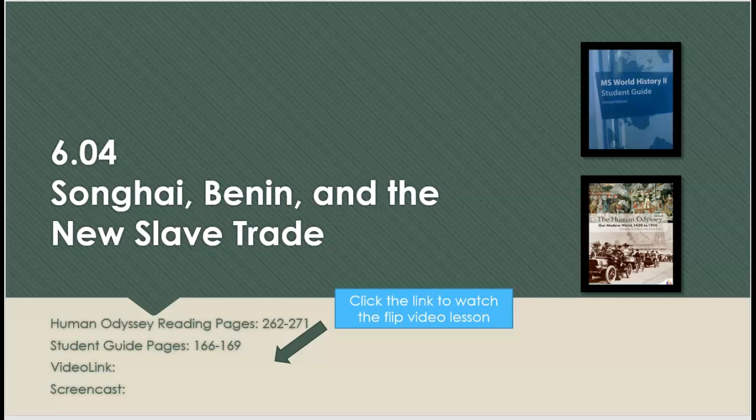6.04 Songhai, Benin, and the New Slave Trade. This goes along with your Human Odyssey reading pages 262 to 271 and your student guide pages 166 to 169.